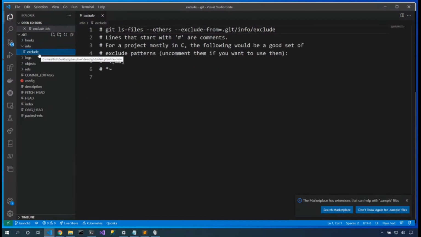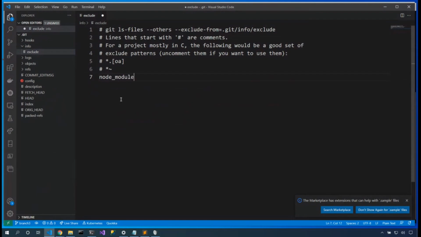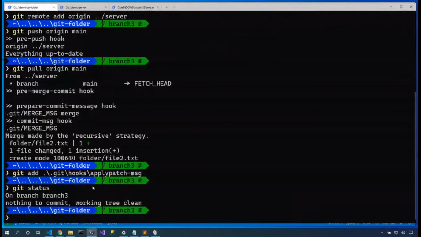Here is an exclude file. We could exclude the node modules folder. If we're in .NET, we could exclude bin obj. If we're in Python, we could exclude the .venv folder. This is a .gitignore file. Now, it is a .gitignore file, but it is inside the .git folder. So I would invite you to not use this and instead use an actual .gitignore.